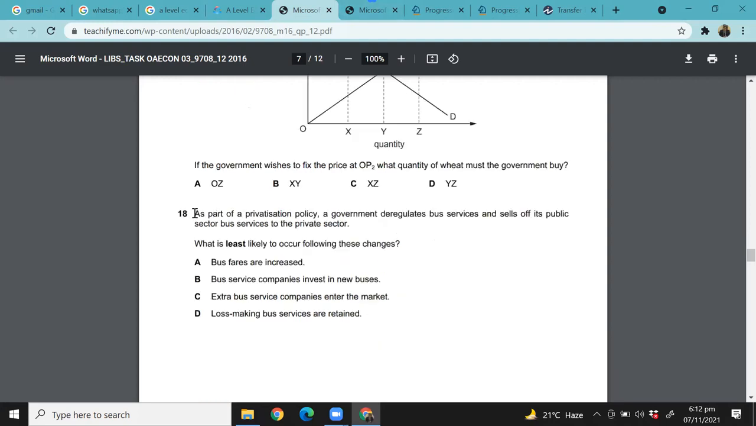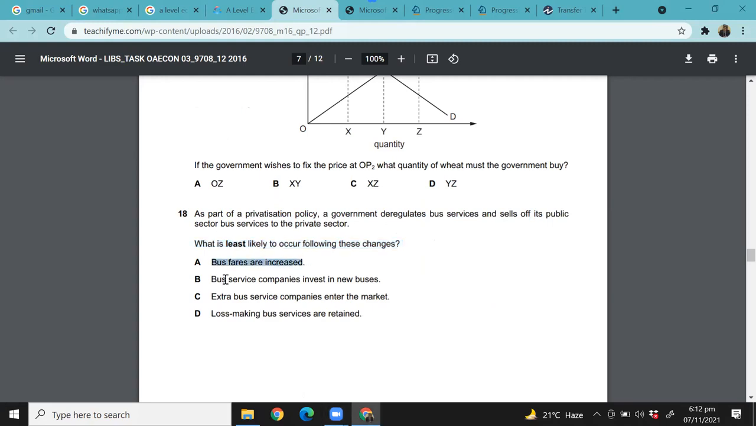The next question says, as part of privatization policy, a government deregulates bus services and sells off its public sector bus services to the private sector. What is the least likely to occur following these changes? If government is privatizing its bus services, what is least likely to happen?